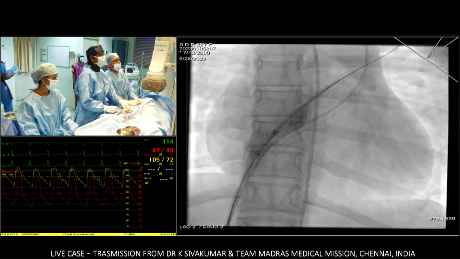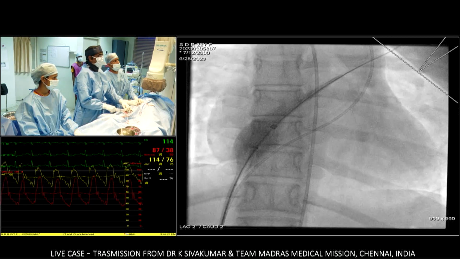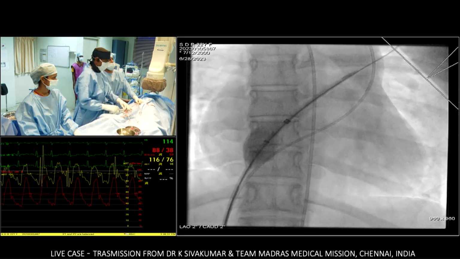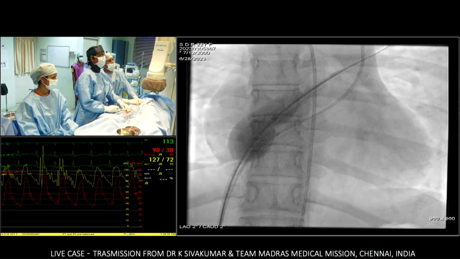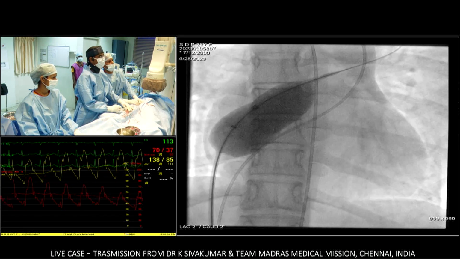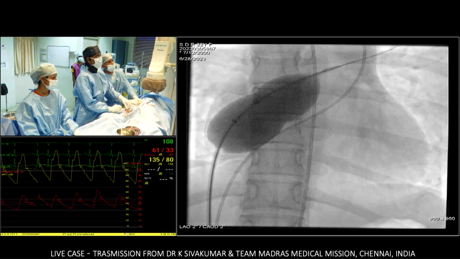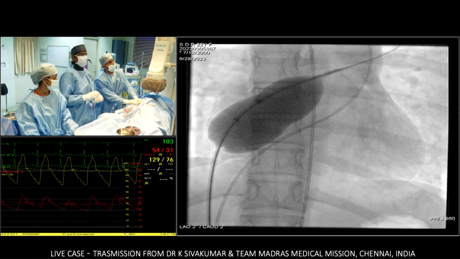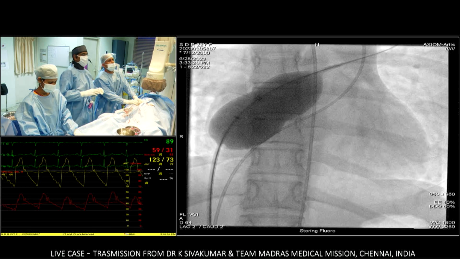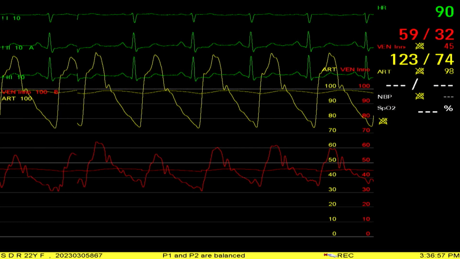I forgot to introduce the doctor who is now assisting me, Dr. Vishnu, who is one of my senior fourth-year fellows. So now I'm just getting my balloon, keep it forward pushed. I have got my atrial septal defect occluded. Go to big screen hemodynamics. Take away the camera, big screen hemodynamics.